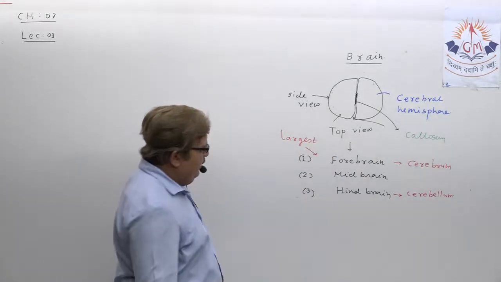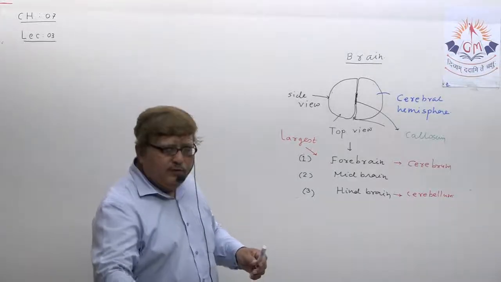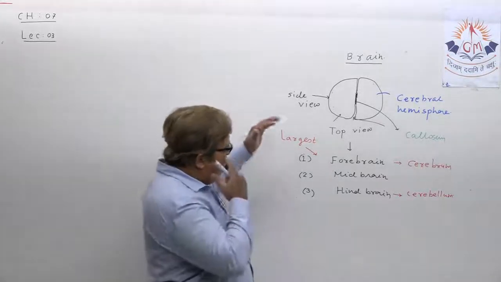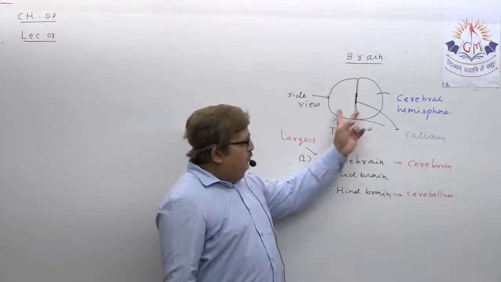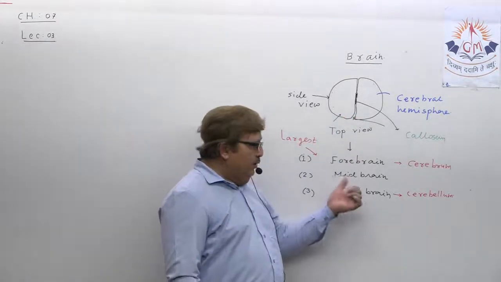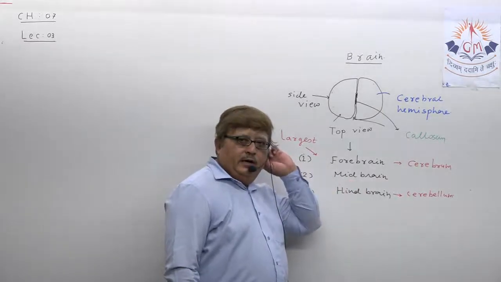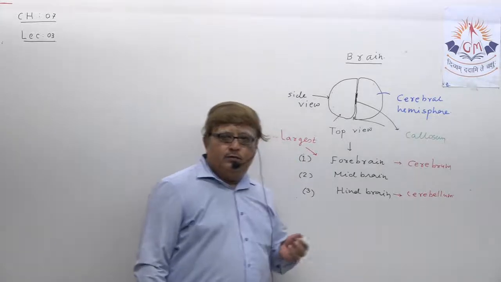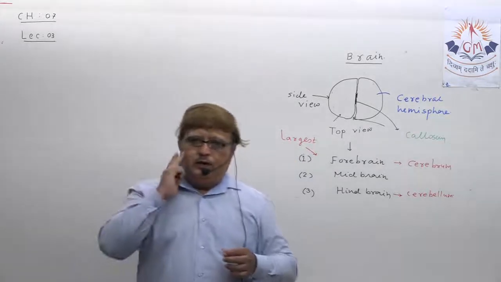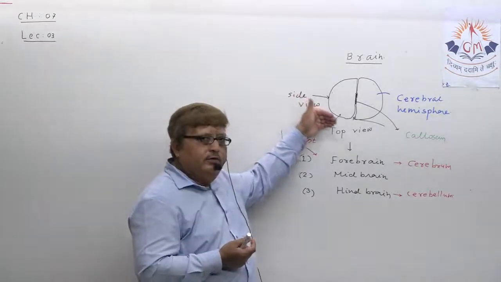Understand? Right? So we have divided, and when you try to observe our brain from the top, only the forebrain becomes visible. We are not able to see the midbrain and hindbrain. If you want to see the midbrain and hindbrain, then you have to see from the side view.